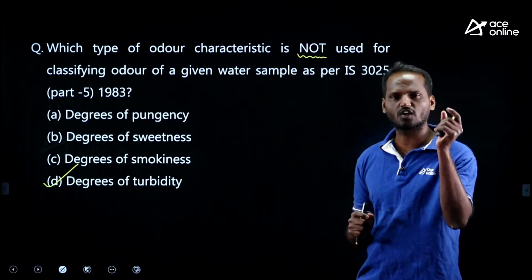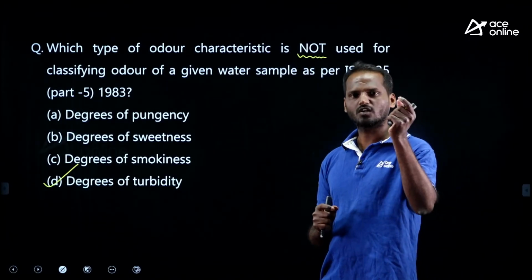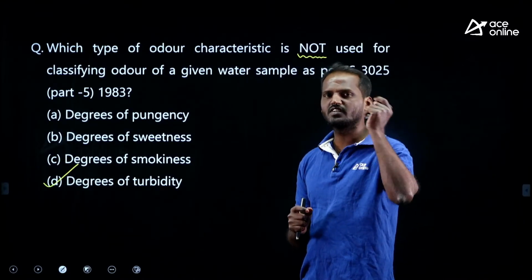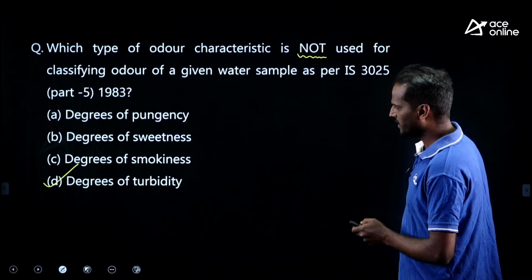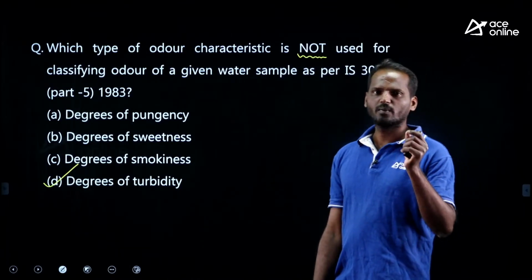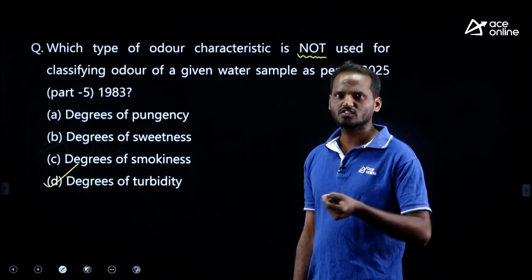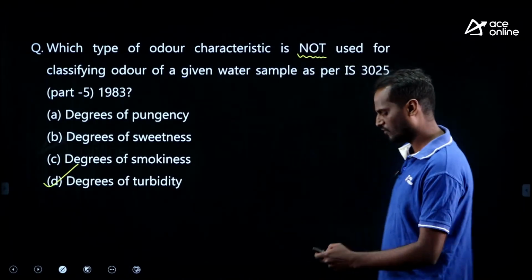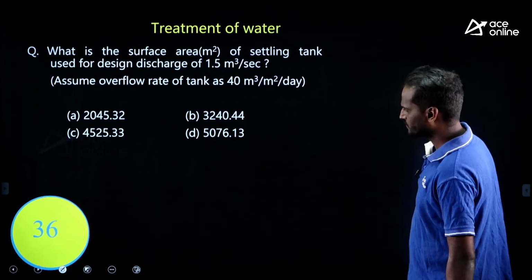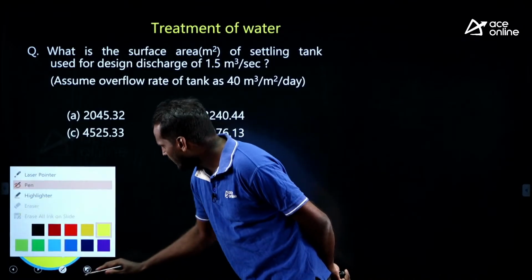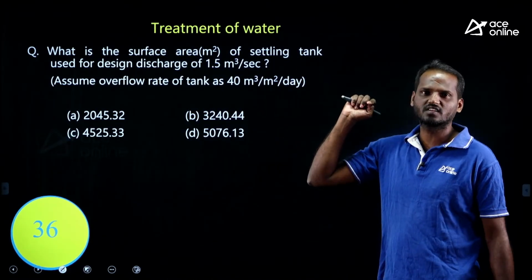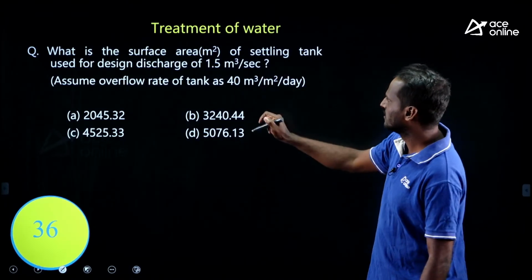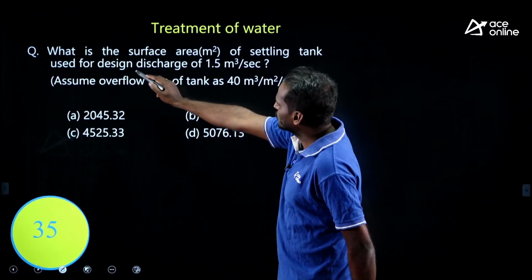This is about quality of water. We have discussed all water quality parameters, the methods in which we need to determine them, and also some questions we solved, right. This is a very important chapter, probably they may ask you questions from this area, in quality of water. Next, treatment of water. See, very easy, within less than 30 seconds you can solve this kind of numericals also. Just look at this question, try to solve.